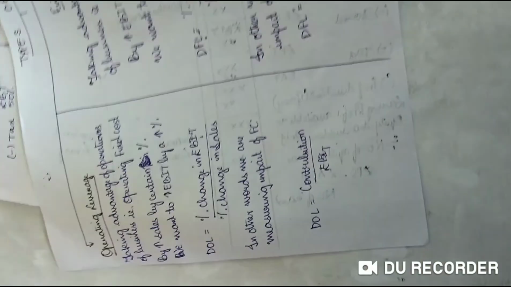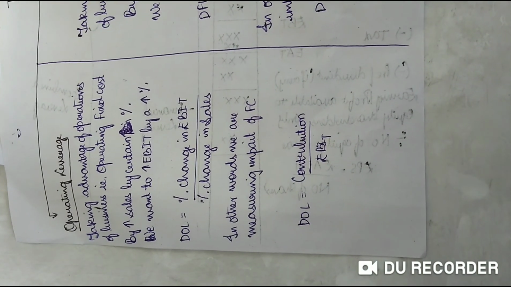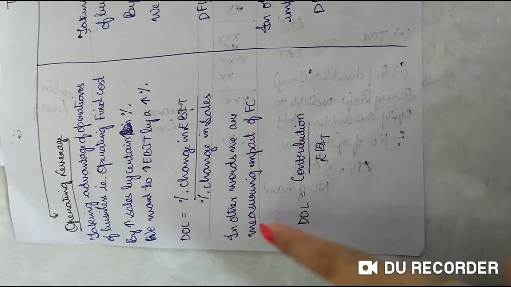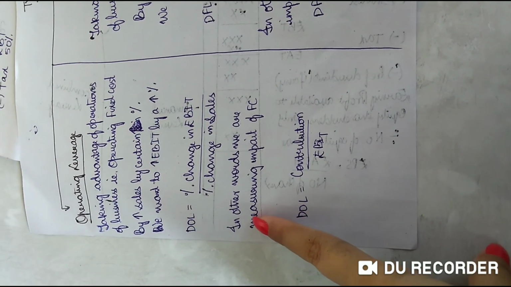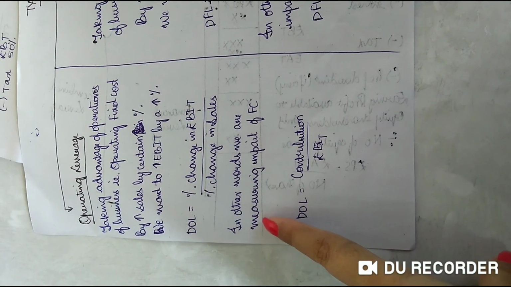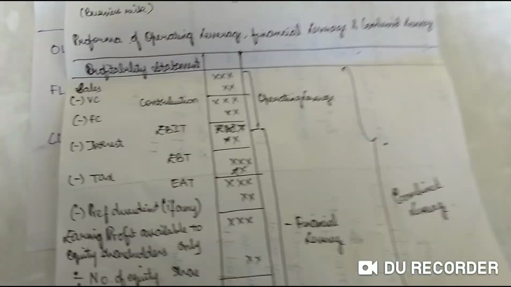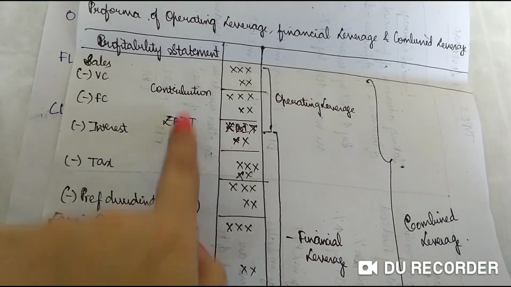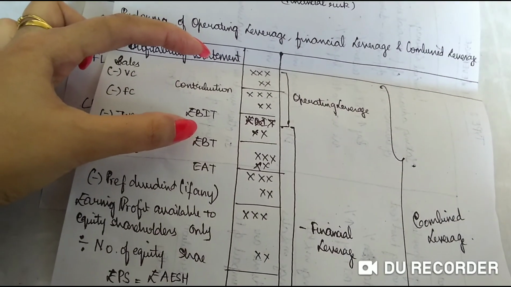I have already told you how to calculate operating leverage. DOL is equal to percentage change in EBIT divided by percentage change in sales. Here we'll see EBIT and sales. Didn't I tell you that it will require only the upper portion? Next one is,